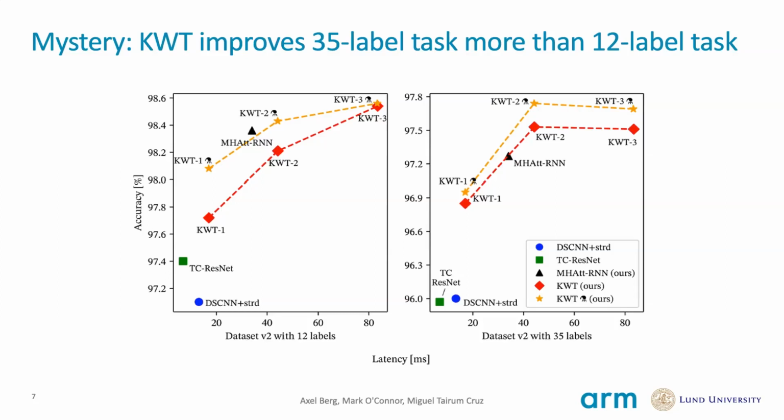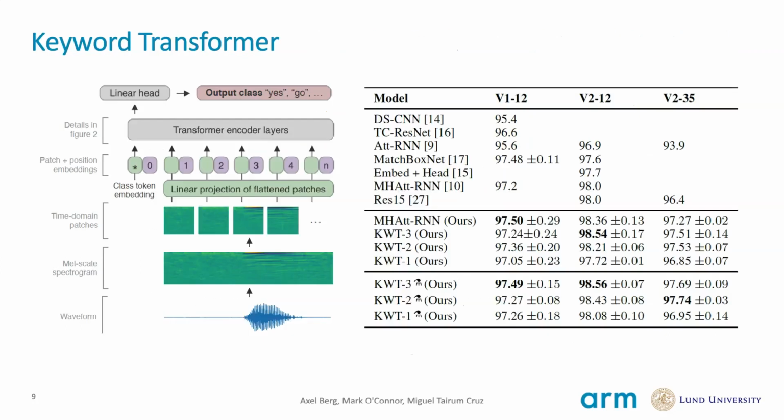The second mystery here is, why do these models improve on the 35-word task relatively more than the 12-word task? Is the simpler task saturating on complexity, or is there perhaps something about the unknown class that is less optimal with attention heads? We don't know. Overall, we're proud to present the keyword transformer, a simple model that achieves state-of-the-art performance on the keyword spotting domain.